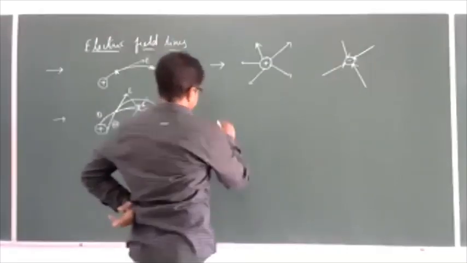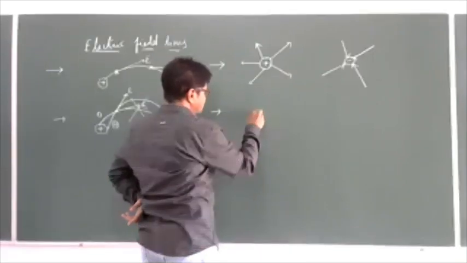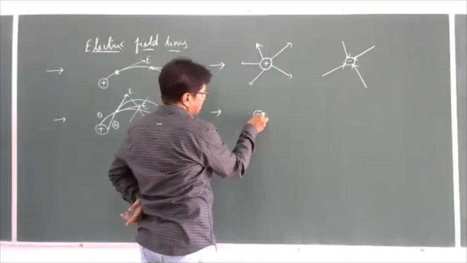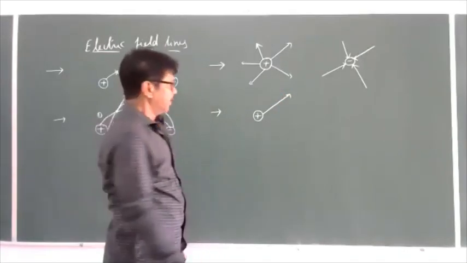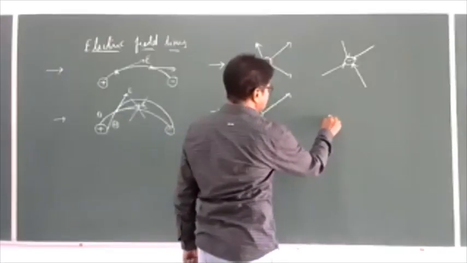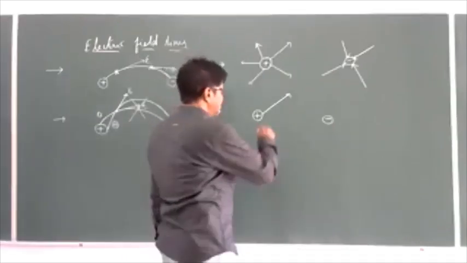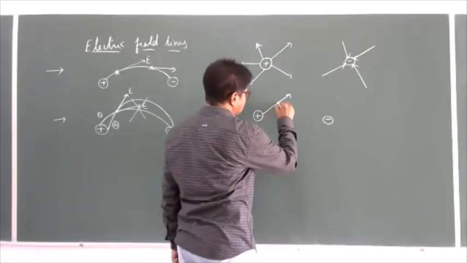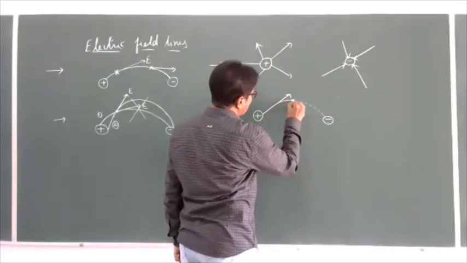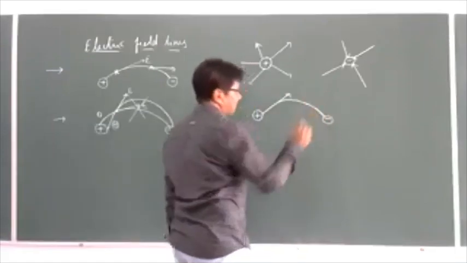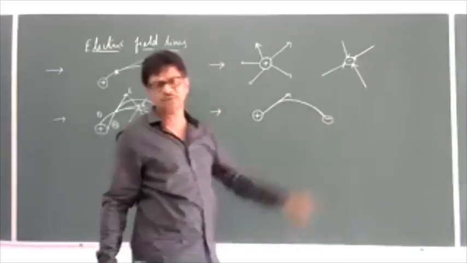Next thing is, if I take a positive charge, what will happen? It tries to go radially outwards. Whereas if you place a negative charge nearer to it, then this positive charge will be attracted towards the negative and it will follow a parabolic path, because of the presence of this negative charge.